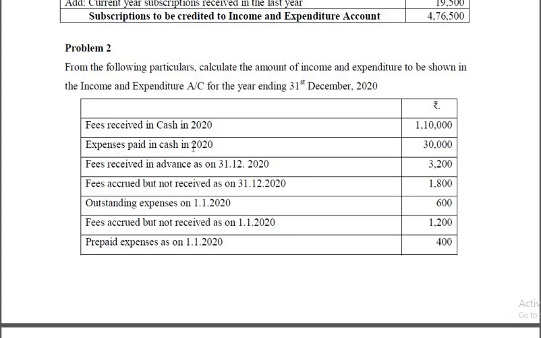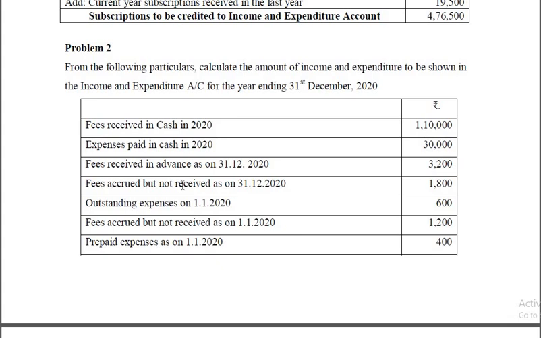Okay. Expenses paid in cash. So this is an expense paid. Fees received in advance as on 31st December 2020. So this year 2020 at the end. So we assume that the accounting year ends on 31st December, not March. In that case, this is received in advance. Since it is received in advance, that is not the income of the current year. So that should be deducted from the fees received.